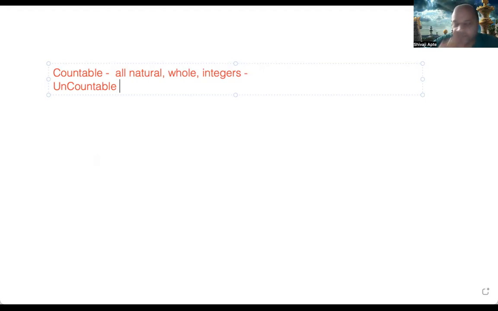What are uncountable numbers? The moment you go into decimal numbers, and all kinds of decimal numbers, then they become uncountable. Because can you, for example, between 1.23 and 1.34, how many other decimal numbers lie between them? Can you tell? Between 1.23 and 1.34, is there a definite number or is that indefinite?